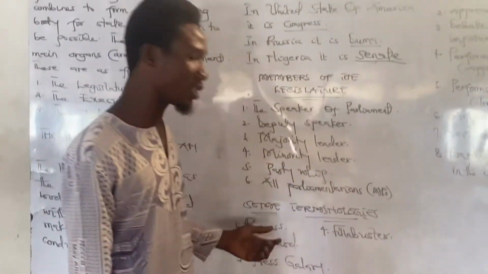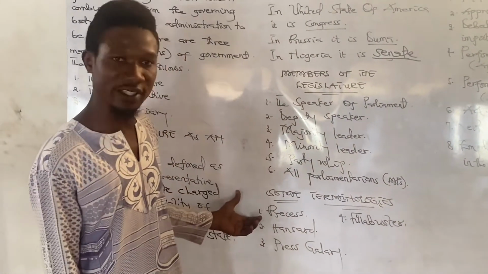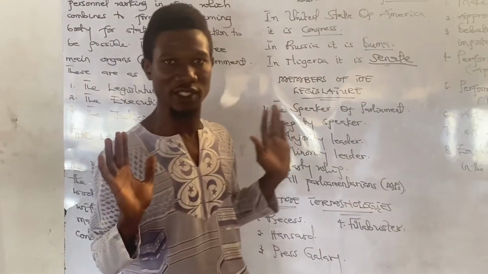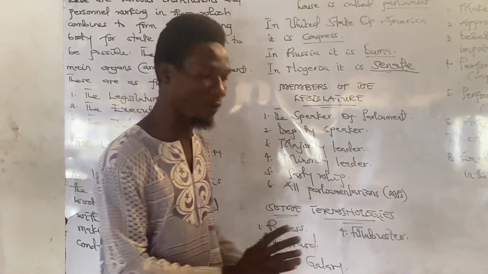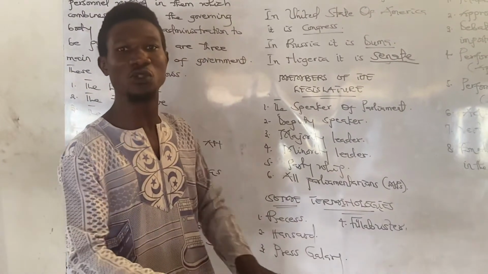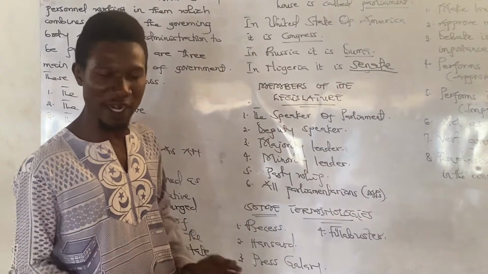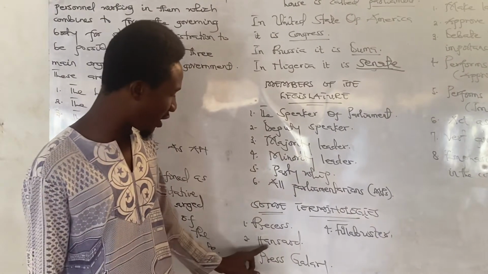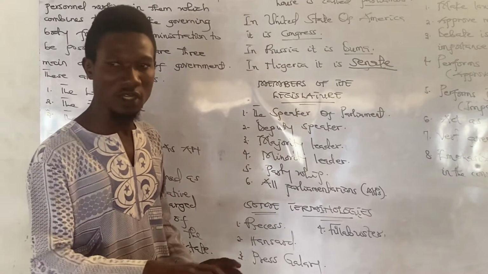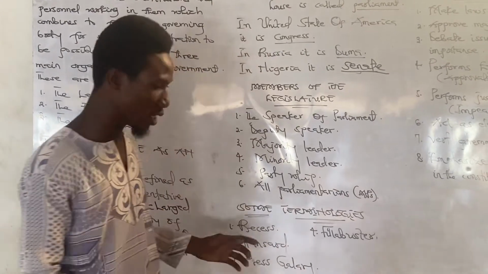Now we have some terminologies that we should know in the legislature because they are being asked constantly in past questions. Recess. When we talk about recess, it means parliament is on break. When parliament goes for a break, it is on recess, or they are on break for a while. When you go to parliament, all debates and discussions that go on in parliament are recorded. So the book that records the minutes of meeting in parliament is considered as Hansard. That is Hansard. It records minutes of meeting. In any meeting, we take minutes. Whatever the book that is being recorded is considered as Hansard.